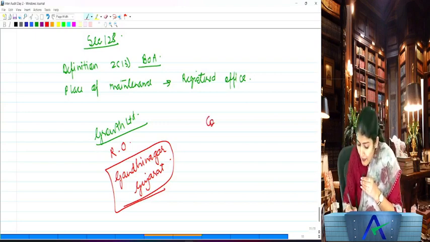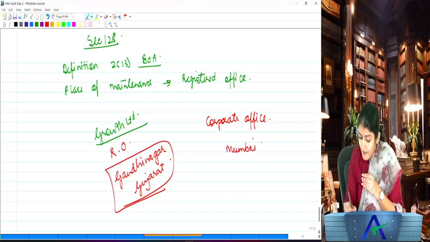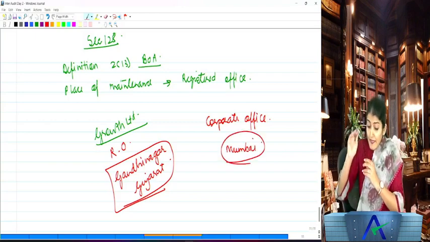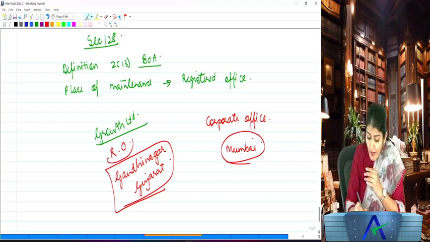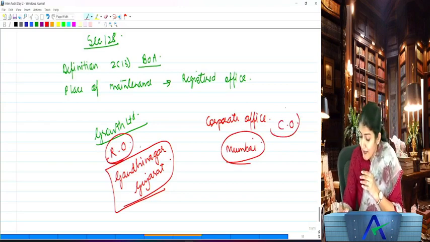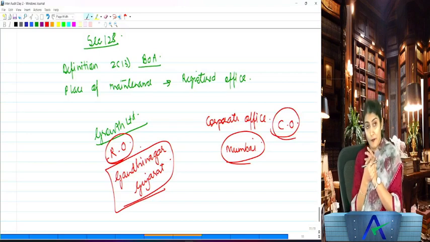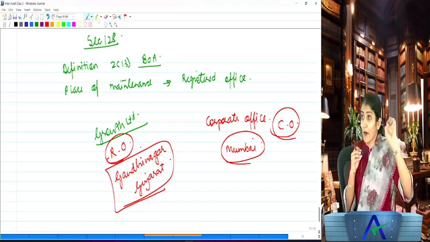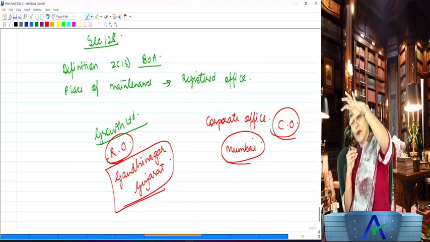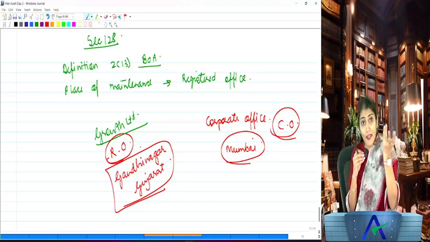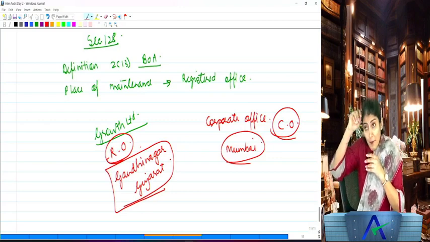But say this Growth Limited is having their corporate office in Mumbai, Maharashtra, and that is why they now want to maintain the books of the company not at the registered office, but at the corporate office. So by default you can maintain your books at the registered office, but now you want to maintain your books of account at a place other than the registered office. So what does the company law say?